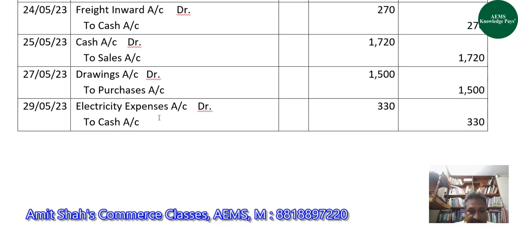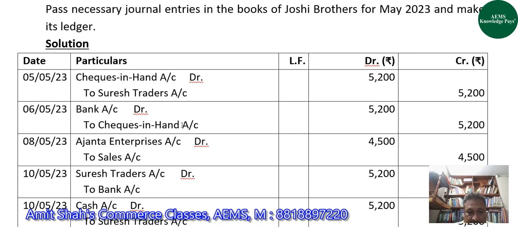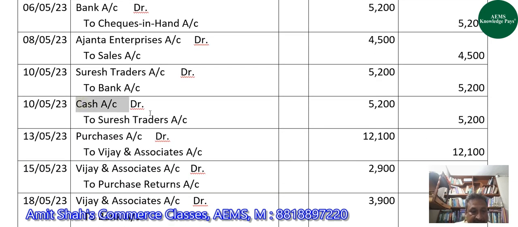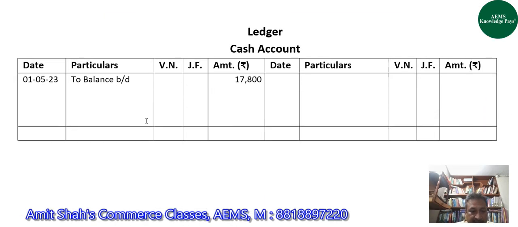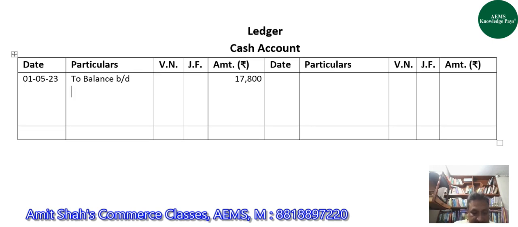Now, wherever cash account is involved in our journal entries, those entries would be posted in cash account in ledger. So, cash account is very first time coming here, where we have received cash of 5,200 from Suresh Traders on 10th May. So, on the debit side of cash account, we will write to Suresh Traders account on 10th May with 5,200 rupees. Right, guys?